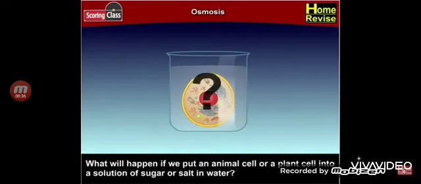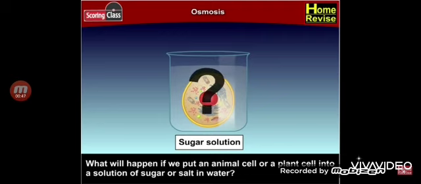What will happen if we put an animal cell or a plant cell into a solution of sugar or salt in water? Something will obviously happen. One of these three things could happen.